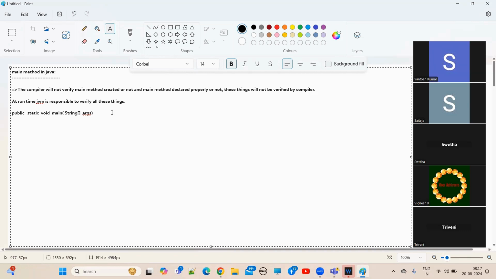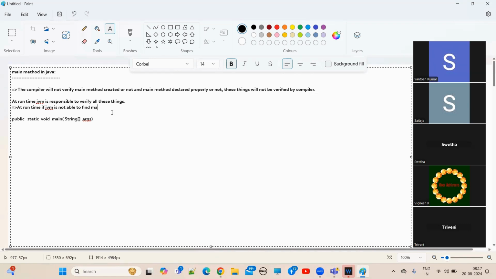Now, at runtime, if the JVM is not able to find these things, what does that mean?